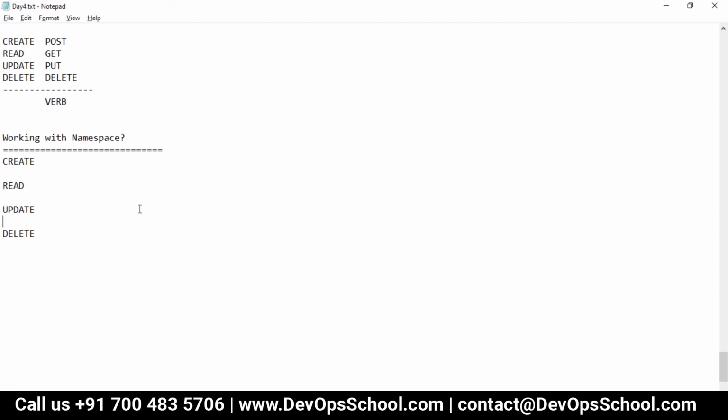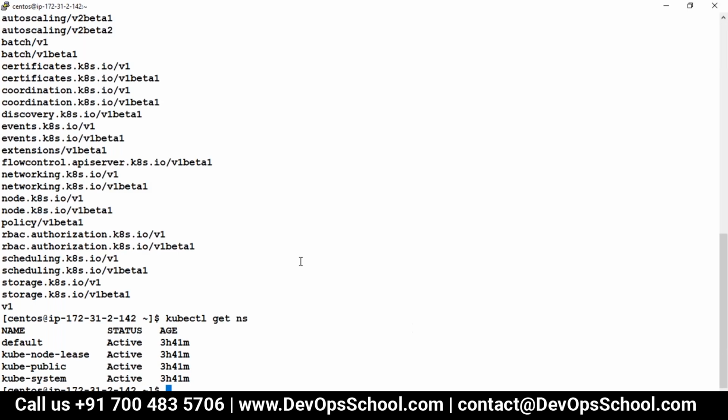So guys, there are two methods supported by kubectl, Kubernetes. One is command line, one is YAML file. Okay, simple. You can do through command line also. You can do YAML file also, the YAML file which I was talking about since morning. Command line is for one resource at a time. But in YAML you can do multiple resources. Simple.